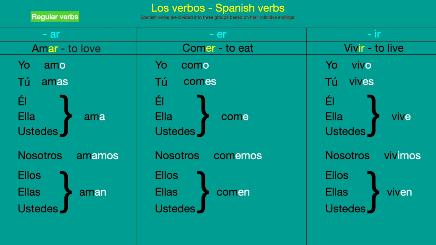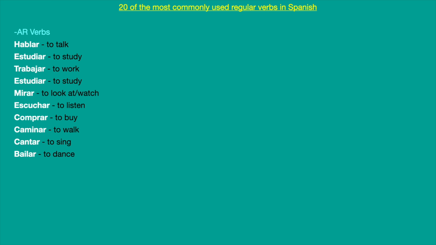So those are the rules. If you can master and remember all these rules, you are going to know all the verbs ending in AR, ER, IR. So let's take a look at some samples that we have here. Here we have 20 of the most commonly used verbs in Spanish, and we have the verbs ending in AR. For example, hablar, to talk, estudiar, to study.